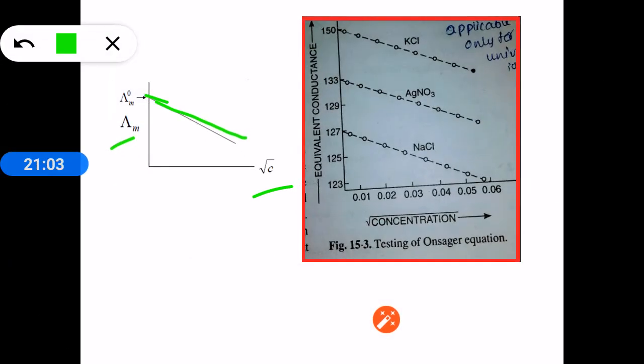If a graph is drawn between lambda C and root C at different concentrations, we will get a straight line with negative slope and it is intersecting the Y axis, so it is having a Y intercept, and the value of the Y intercept is equal to the lambda naught value, that is the equivalent conductance at infinite dilution, that is lambda naught.